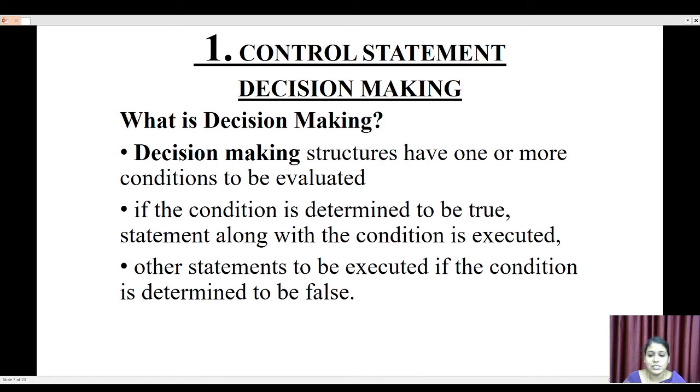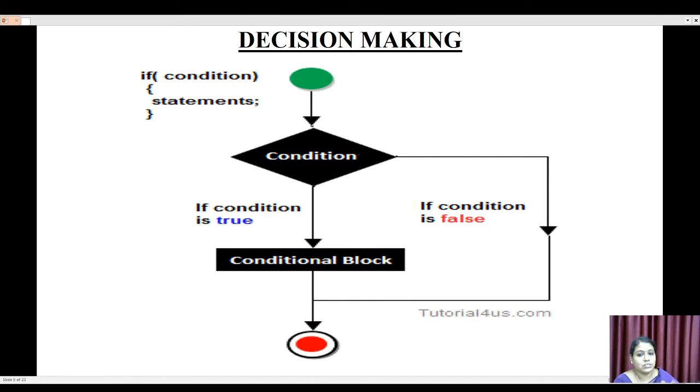So if the condition is true, one statement is executed, that is along with the condition. If the condition is false, another statement is executed, that does not belong to the condition statement. This is the decision making if conditional statement structure.